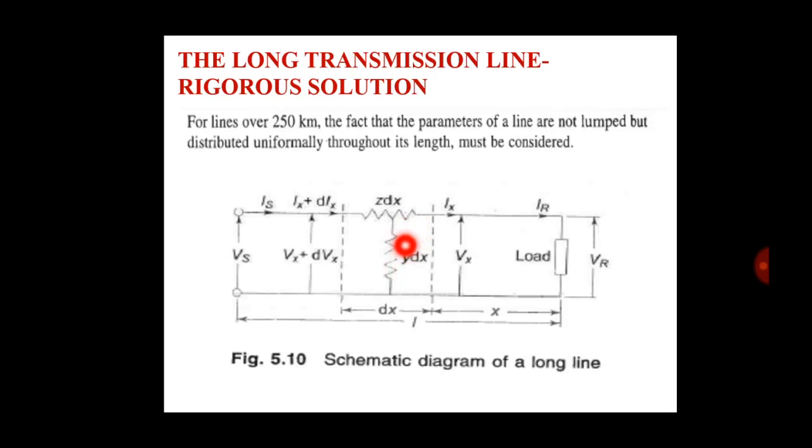Here is Ydx; the voltage across this is Vx and the current is Ix. The total length is L, the length here is x, and we take one small part of length dx.